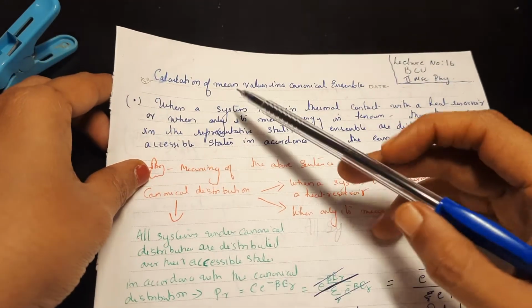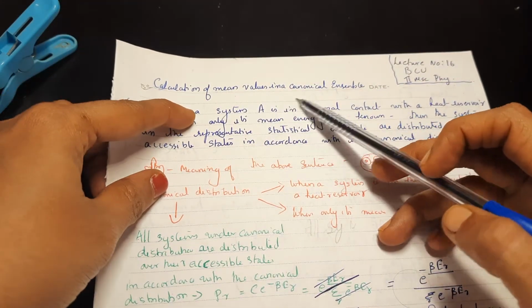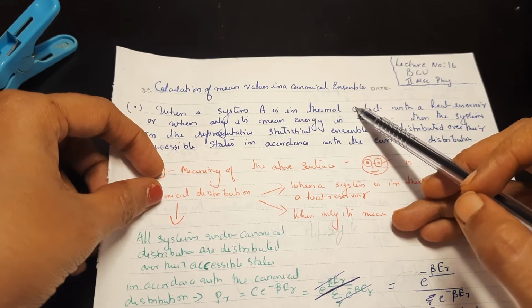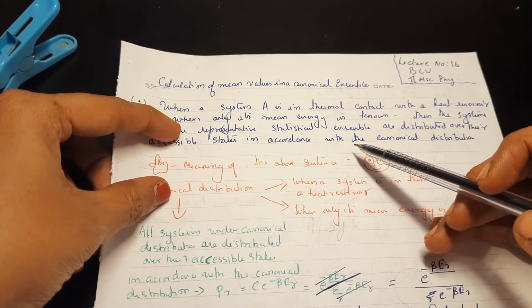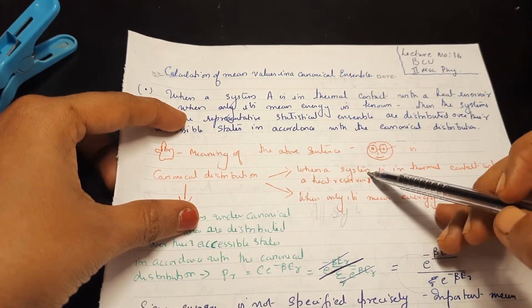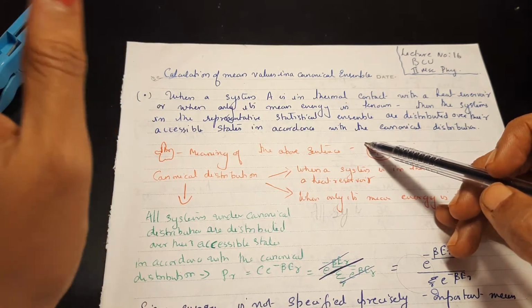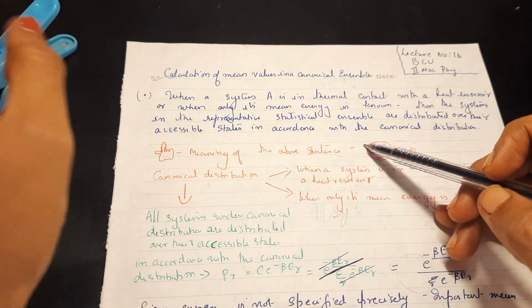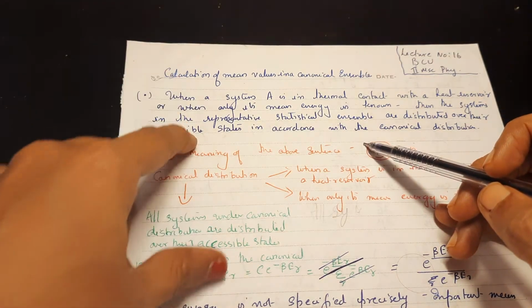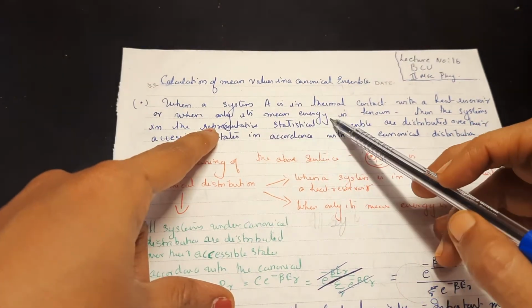So today we have the topic: calculation of mean values in a canonical ensemble. We are going to find out the mean values in a canonical ensemble. Last time we saw what a canonical ensemble is. After that we saw an example of a canonical ensemble, and now we are going to find out some mean values inside a canonical ensemble.